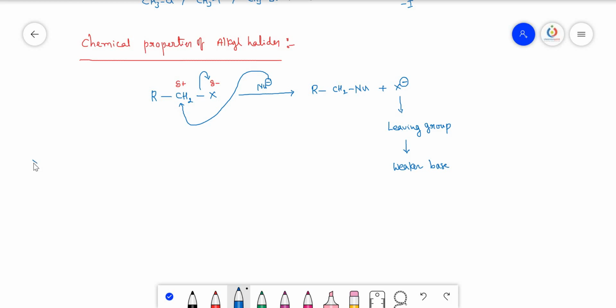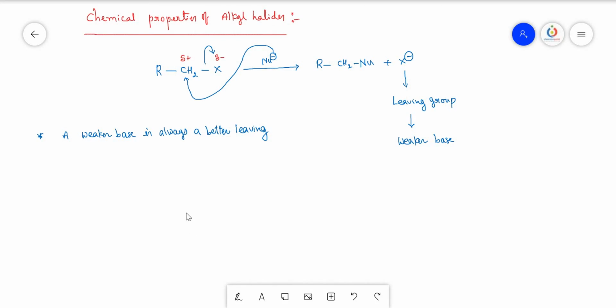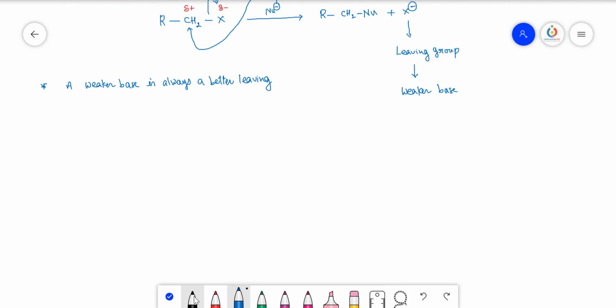So I will write down the point here. A weaker base is always a better leaving group. Now I shall take some examples. Later we will come to this particular point. So the examples are, you just take the first example, ammonia and water.